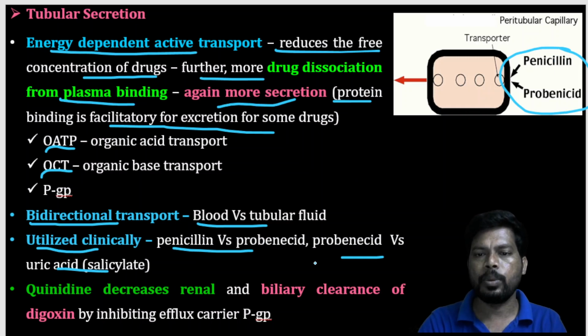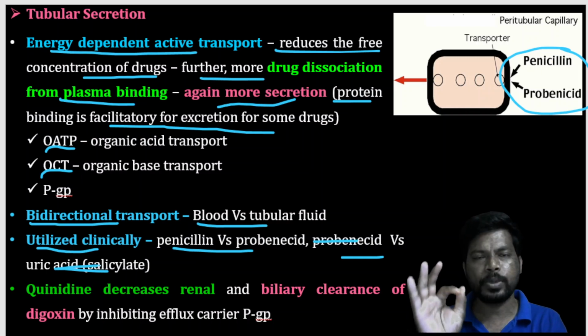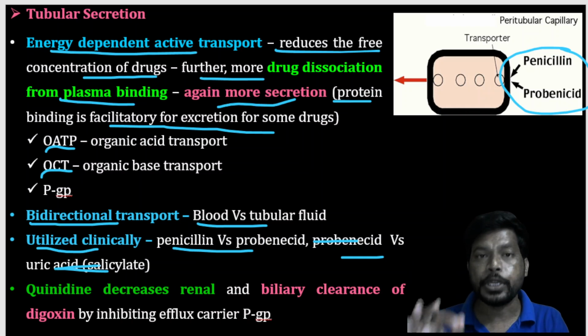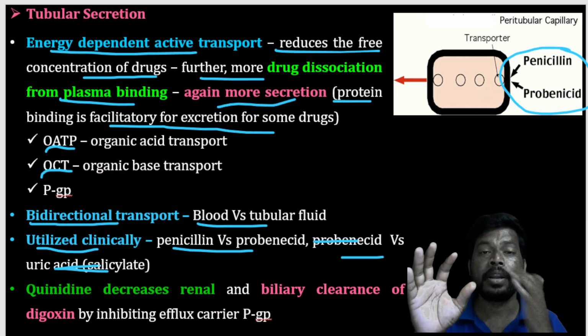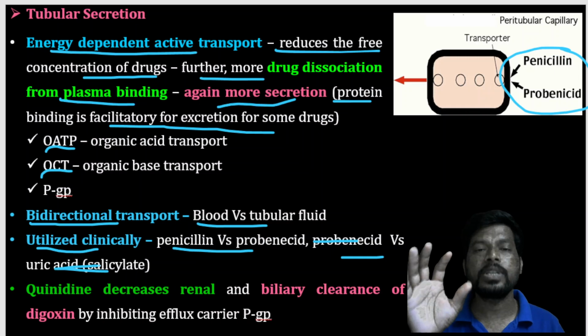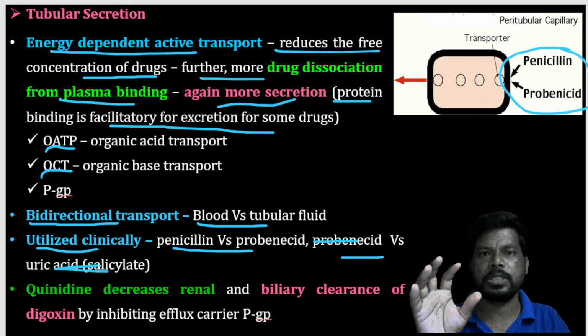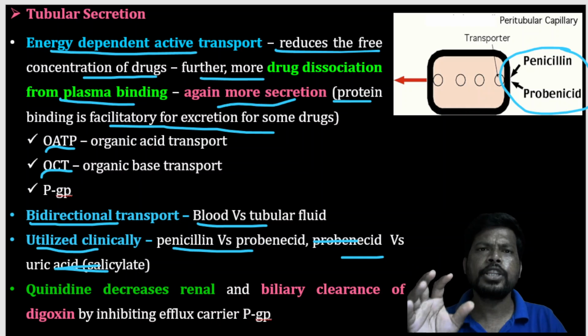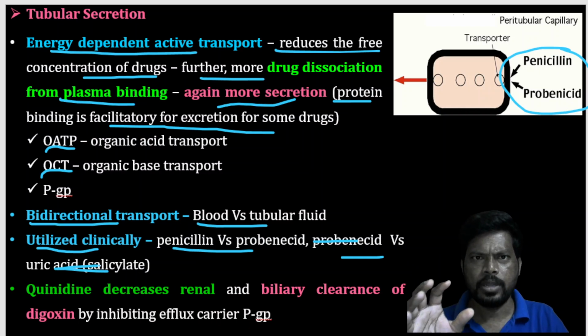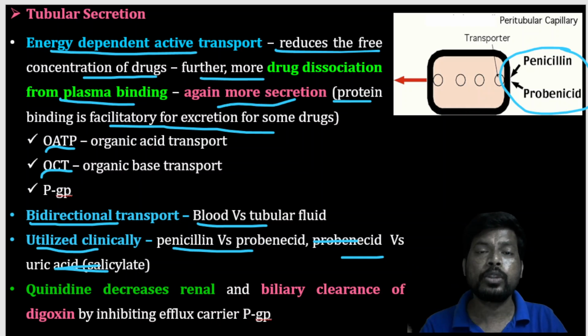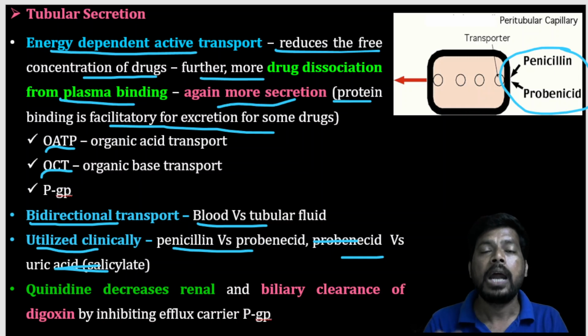And forget this combination, probenecid was salicylate, nothing but uric acid. So remember, penicillin with probenecid was an intentional combination into the body. It helps in the treatment of syphilis as well as gonorrhea, a sexually transmitted disease. Because in this combination of penicillin plus probenecid, probenecid is eliminated through the urine as an excretory product, but penicillin G is again reabsorbed. So this increases the half-life of penicillin G, and that helps in the treatment of syphilis as well as gonorrhea, like sexually transmitted disease.